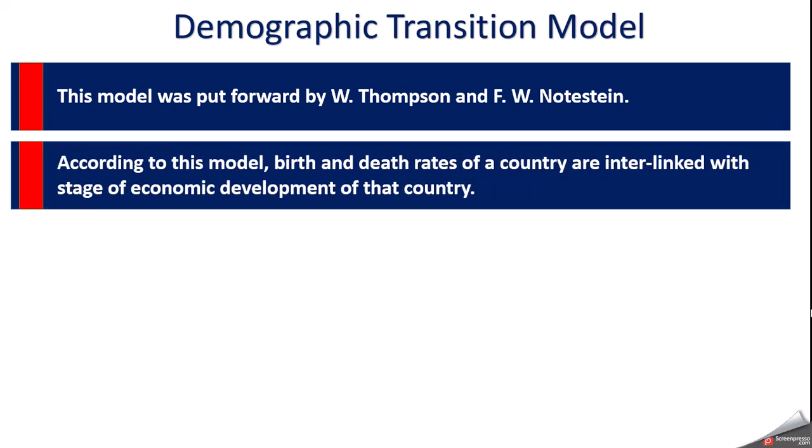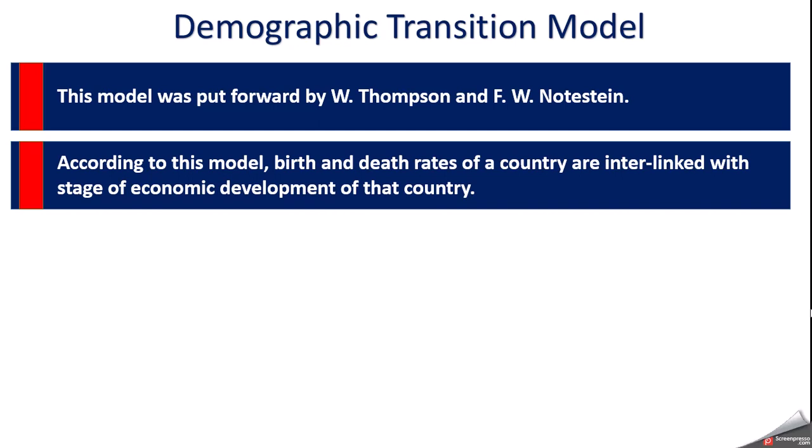Second important thing, according to this model, birth and death rate of a country are interlinked. They are interrelated with the stage of economic development of that country. So what are they trying to say? They are trying to say that economic development and birth and death rate are interlinked. Both of them influence each other.